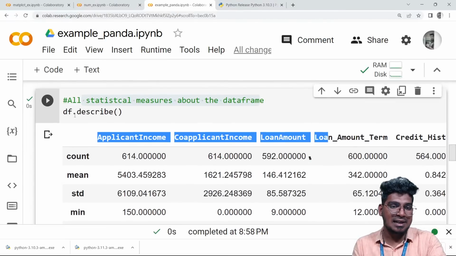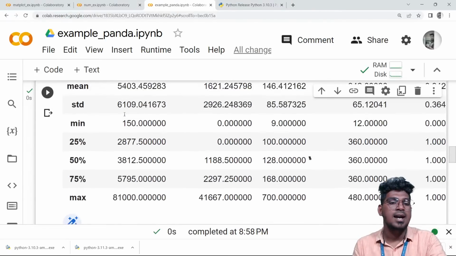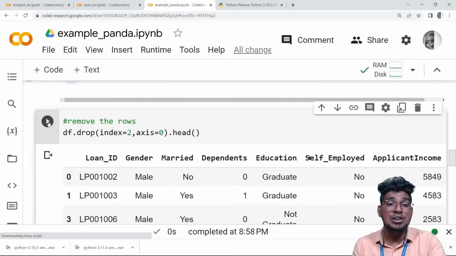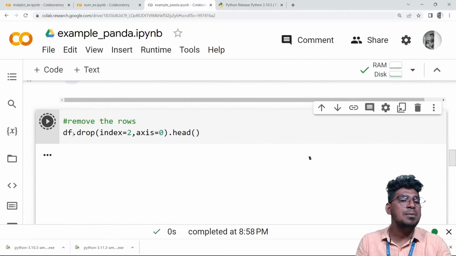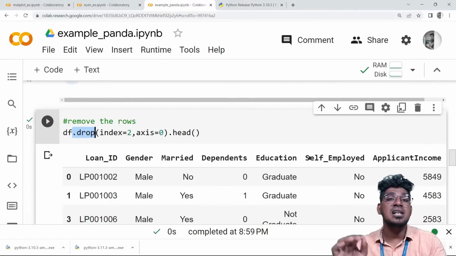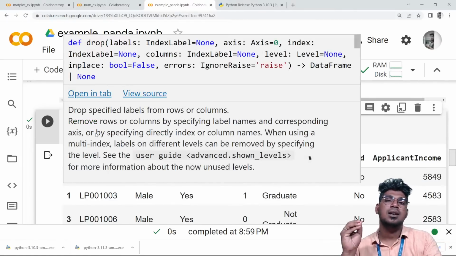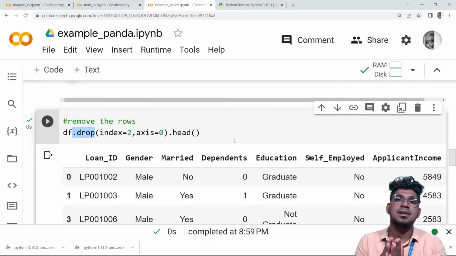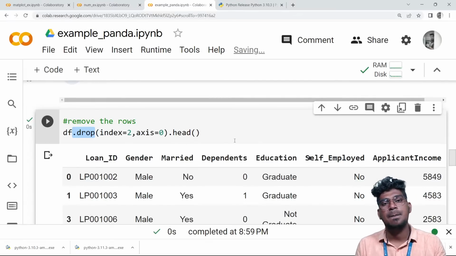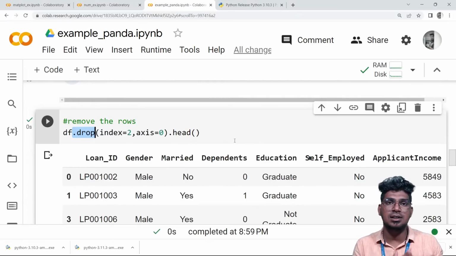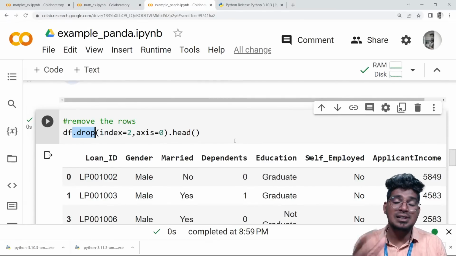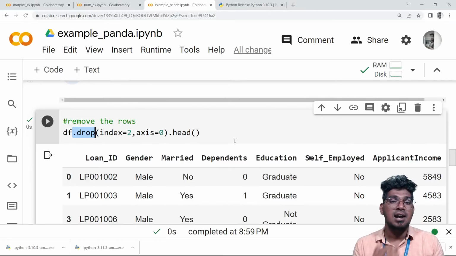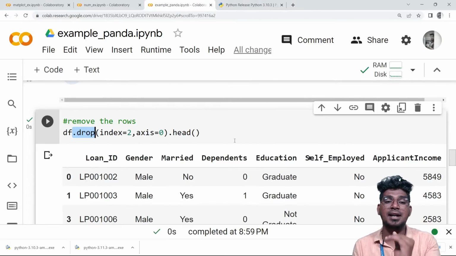So that is the describe function. Okay, then I'm going to use the drop function. So what is the purpose of the drop function? We can remove the rows and also the columns. Sometimes some data is unwanted data. For example, some columns are not needed, and some rows are not needed. How can we remove that? With the help of the drop function, we can remove that.